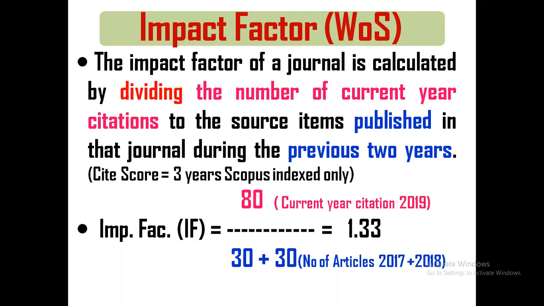For example, current year citation means for 2019, it means 2018 and 2017. So how many citations has it received? 80 citations. And how many articles have been published in the previous 2 years? 60. So 80 divided by 60 is the answer. 1.33 is the impact factor of that particular journal. It is calculated so. Am I making it clear? So now try to understand the impact factor of the journal.